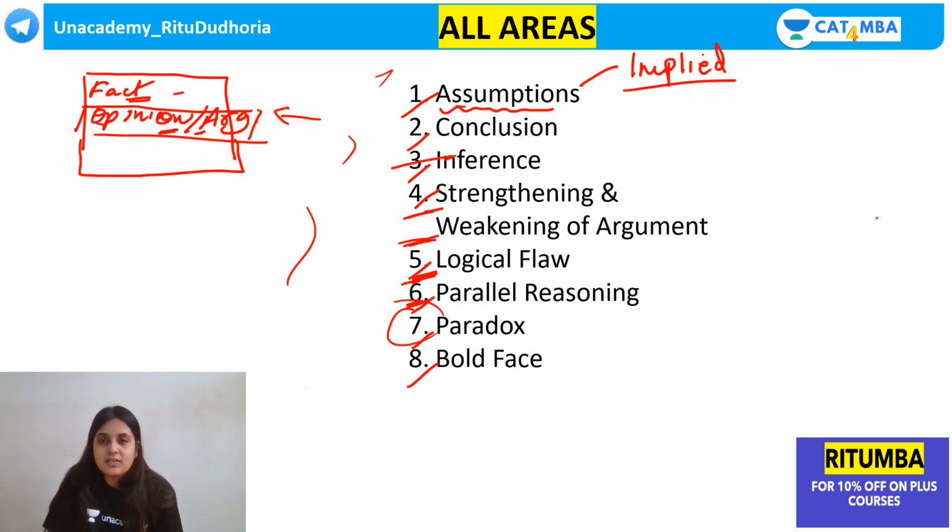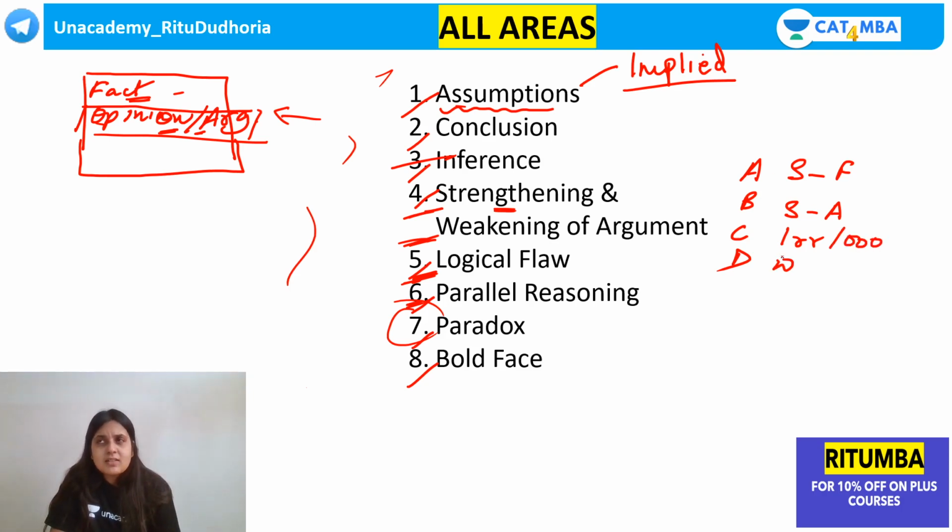See guys, you have to understand कि critical reasoning में जो options आते हैं, for example, there are 4 options, A, B, C, D. Let's say it's a strengthening question. You will find one option which is strengthening the fact. You will find one option which is strengthening the argument. You will find one option which is irrelevant, or you can say it is out of context. You can find one option which is weakening. So this is the classic combination that generally comes, and students also get confused.